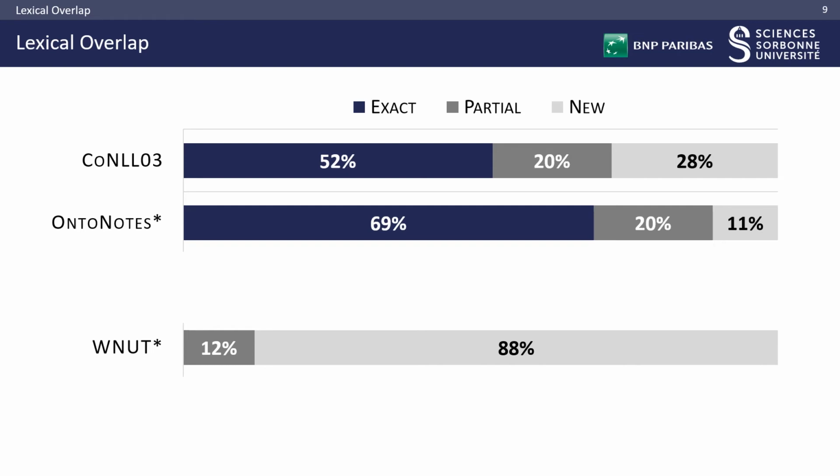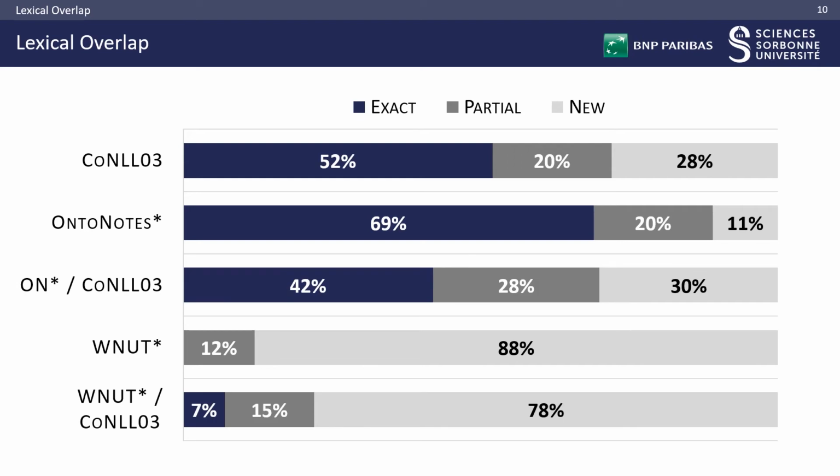First, in domain, on CoNLL, OntoNotes, and WNUT. Note that the star refers to the datasets remapped to fit CoNLL types. Then, in the out-of-domain evaluation setting, the overlap between the CoNLL train set and the OntoNotes or WNUT test set. As we can see, on both CoNLL and OntoNotes, which are the two standard English NER benchmarks, more than half of the test mentions have been seen during training.